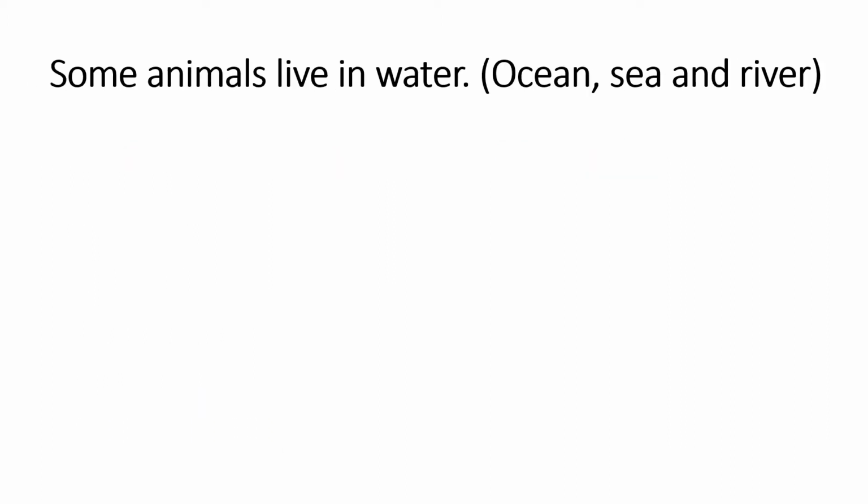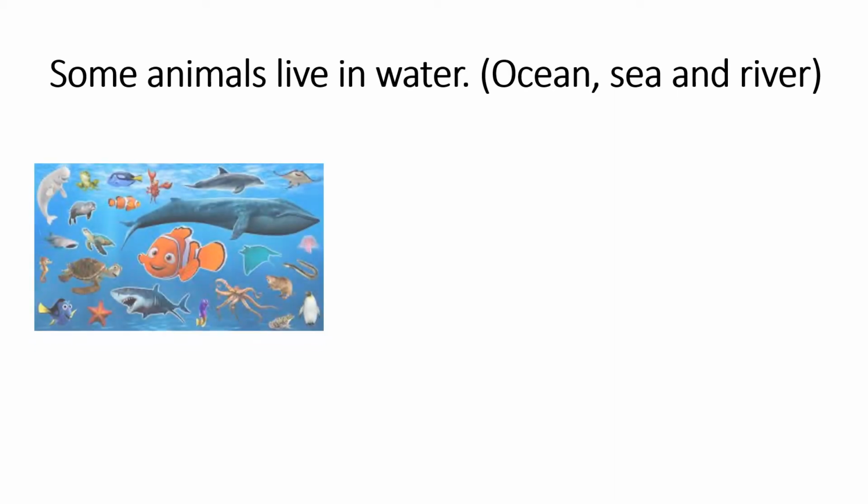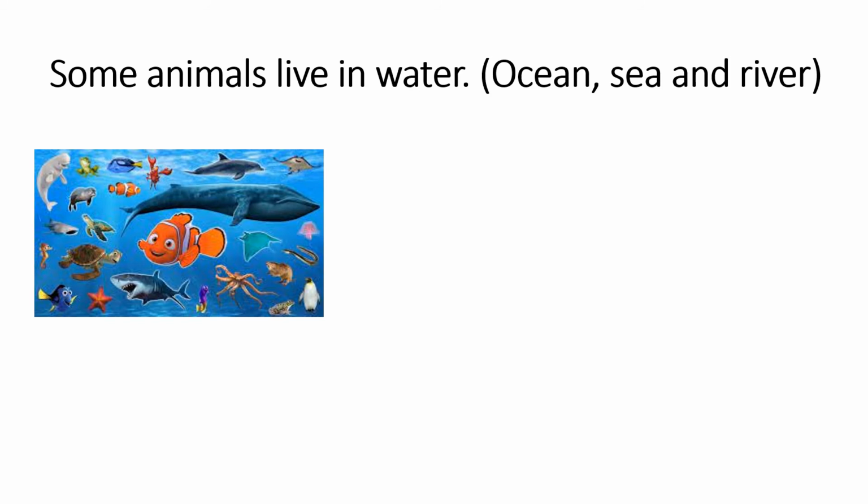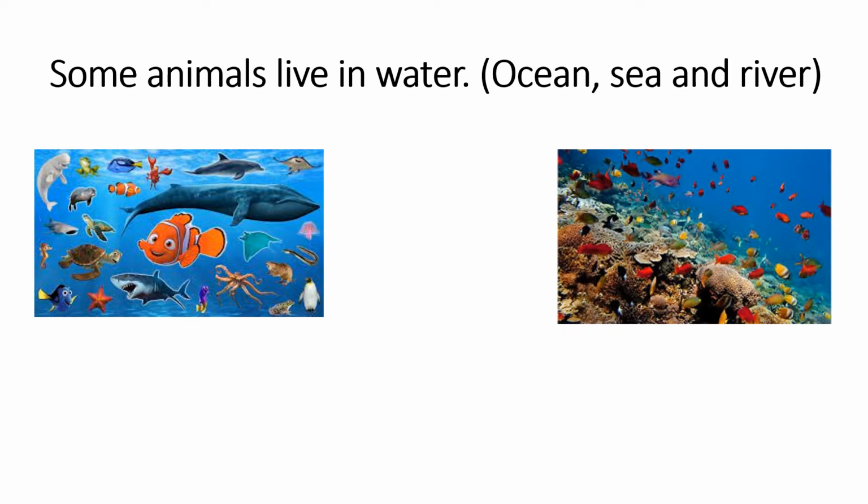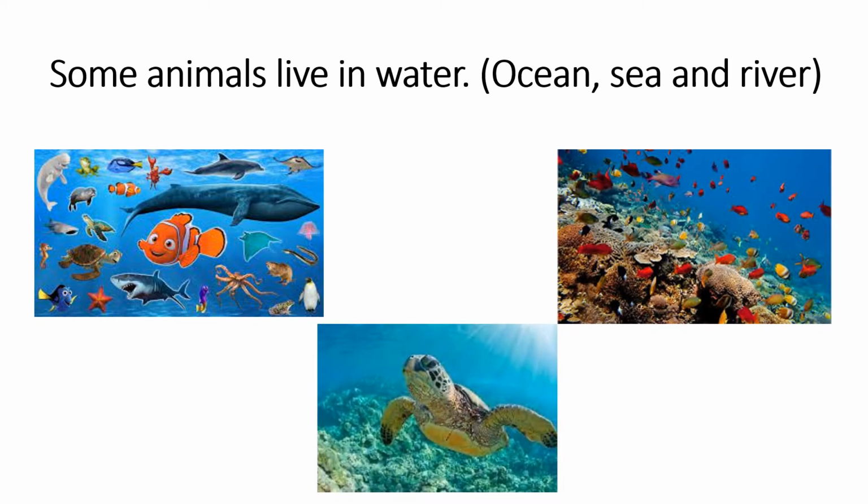So some animals live in the water, like ocean, sea, and river. So what are the animals that can live in the ocean, or in the sea and river? We have here fish. Fish can live in the ocean, sea, and river. Turtle, for example, tortoise, sharks, and others.